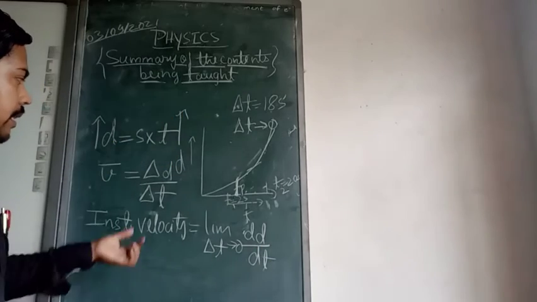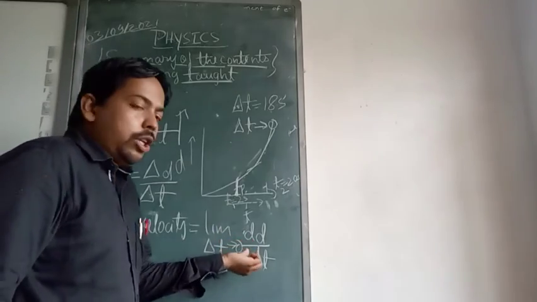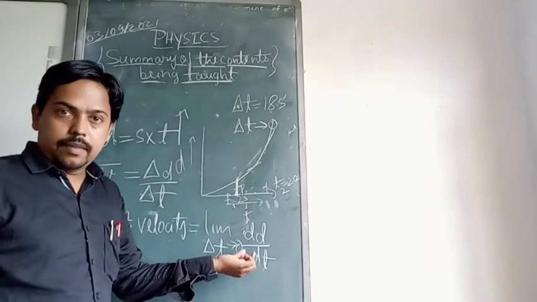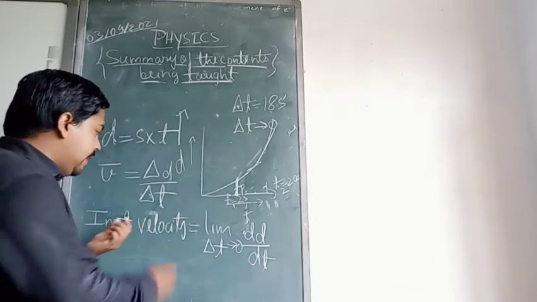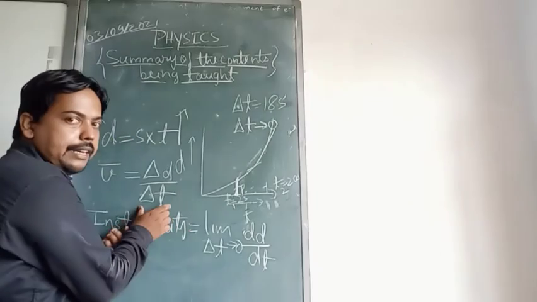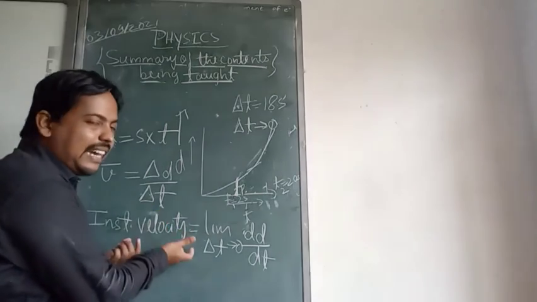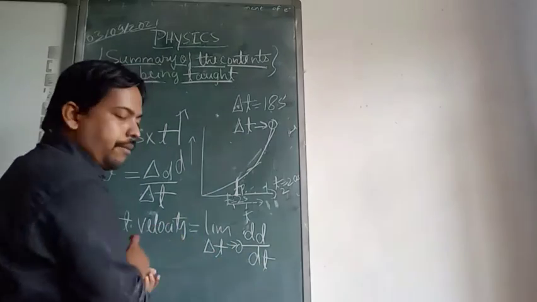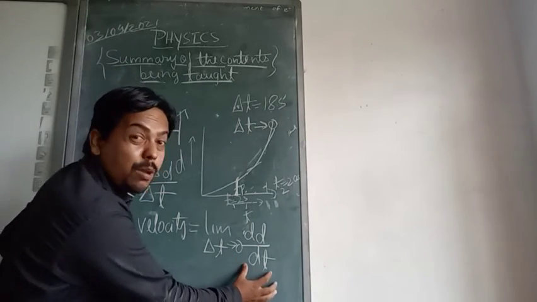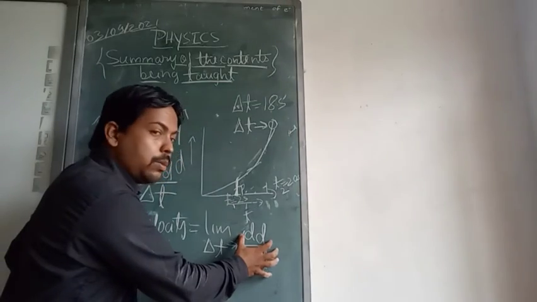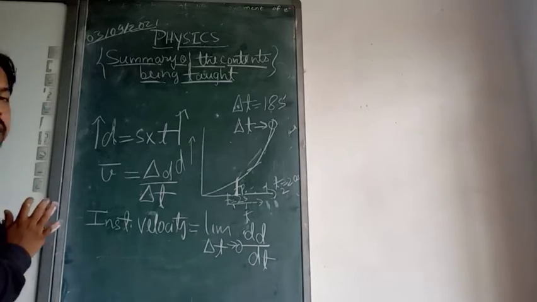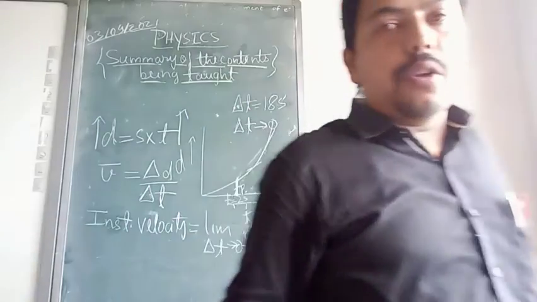Now this delta has been reduced to something more small, that is d. d shows the differentiation. Earlier the time was something big, represented by delta t, and now it is represented by dt. So now this shows an infinitesimally small time, and this shows an infinitesimally small distance or displacement. That is the significance of the instantaneous term.